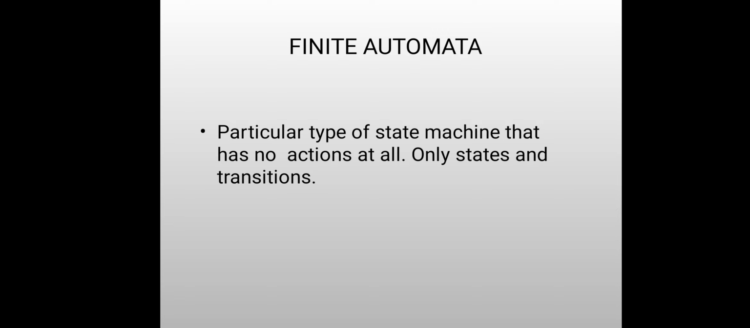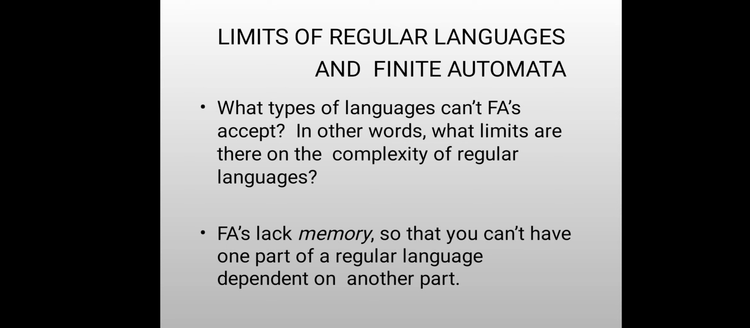Next, finite automata, a particular type of state machine that has no actions at all. Only states and transitions, known as finite automata. The limits of regular languages and finite automata: finite automata lack memory, so you can't have one part of a regular language depend on another part.